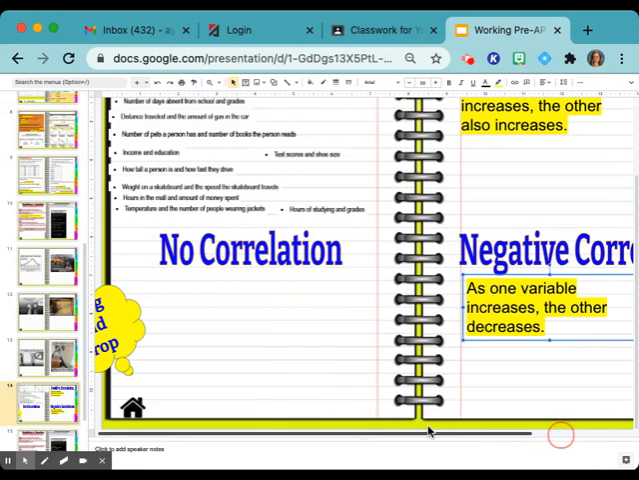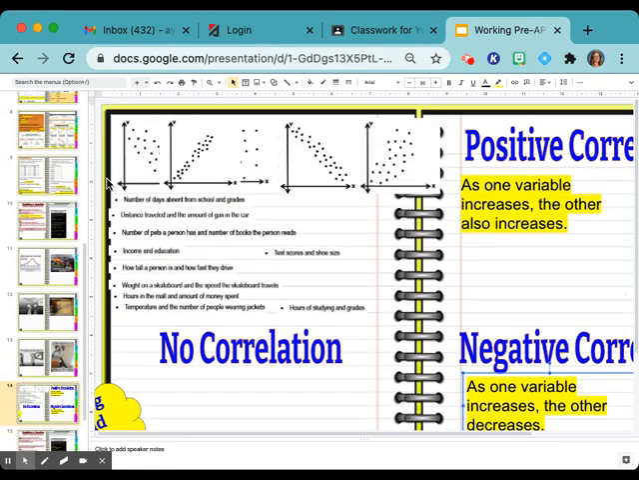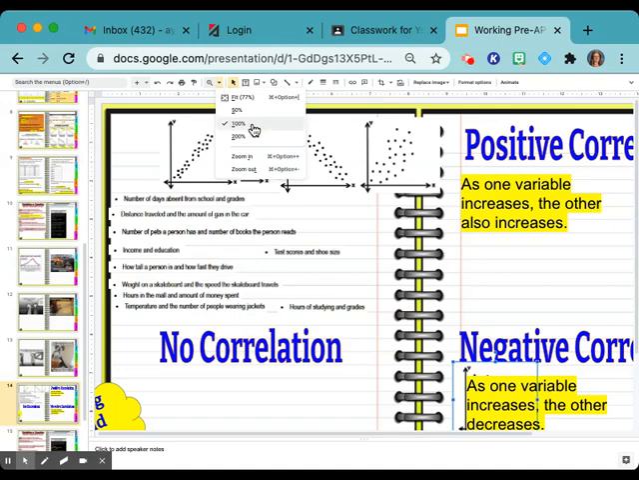All right, so now you are going to work with your table group to drag and drop these items into the right type of correlation: no correlation, positive, and negative. We are going to go over it. So the graphs were pretty simple, right? This one is negative.